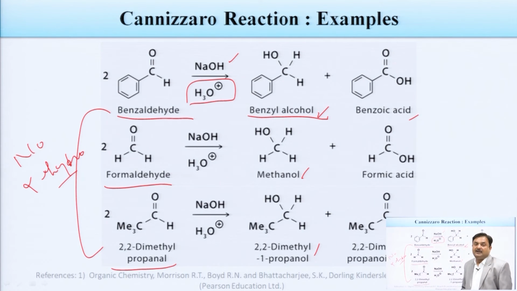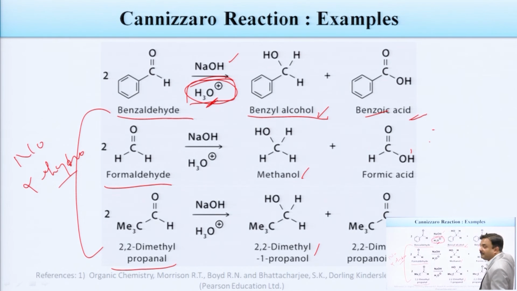When the salt of carboxylic acid undergoes hydrolysis in the presence of this dilute acid, it is converted into the acid. So, you can think, how did this salt become acid? So please see, we have also written here H3O+, meaning we are using dilute acid for the hydrolysis of that particular salt which is obtained in the Cannizzaro reaction.